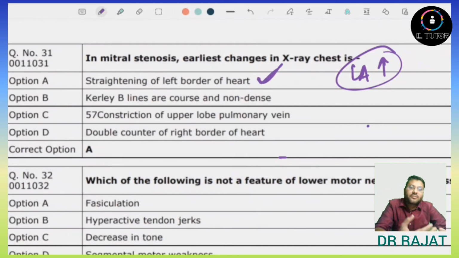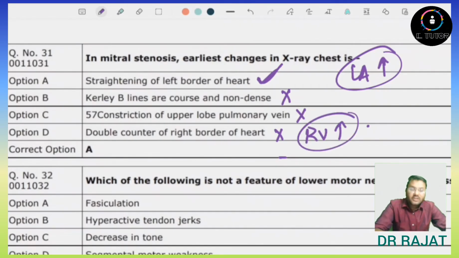And if it is of course the first change that occurs, curly B lines are coarse and non-dense. So this is not the earliest change, and generally Kerley B lines are dense. So this is also not correct. Constriction of upper lobe pulmonary vein. This is also not present. Double contour of the right side of the border. So no, double contour of the right side of the border will be there, and it occurs due to the right ventricle enlargement. So it is also not a correct answer. So the answer here will be that the earliest change is straightening of the left border of the heart, which occurs mainly due to the left atrium enlargement.